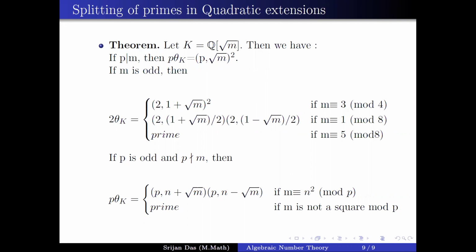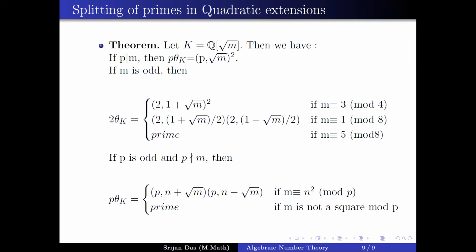I can give you an example for this. If m is equal to 3 mod 4, take the first case, 2 is equal to (2, 1 plus root m) square. So if m is equal to 3 mod 4, you can see that 2 divides the discriminant, and then my 2 is ramified. And (2, 1 plus root m) is a prime ideal, because for the quadratic extension you just take the quotient by this thing, and you see that it is a finite field, hence it is a prime ideal.